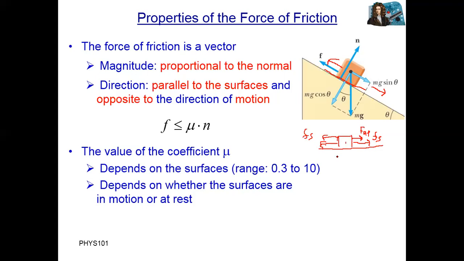The range of coefficient of friction is from 0.3 to 10. It depends upon the surfaces. For example, for wood the coefficient of friction will be different, for steel, for rubber. So different surfaces have different coefficient of friction values. Okay.